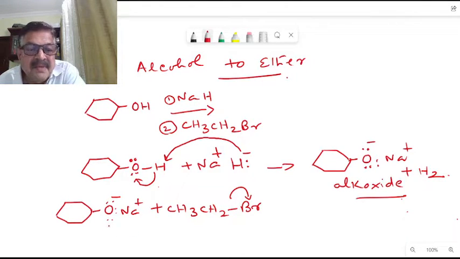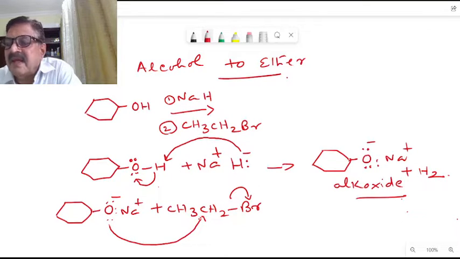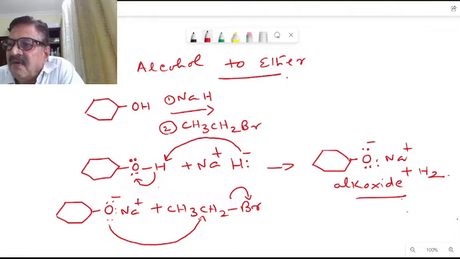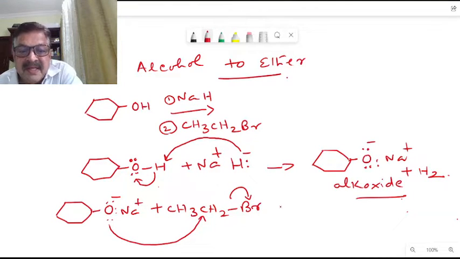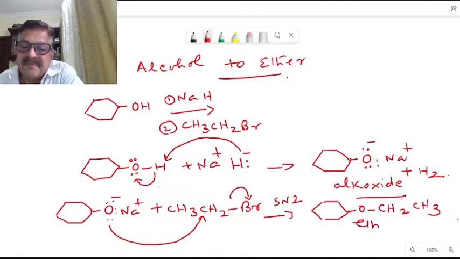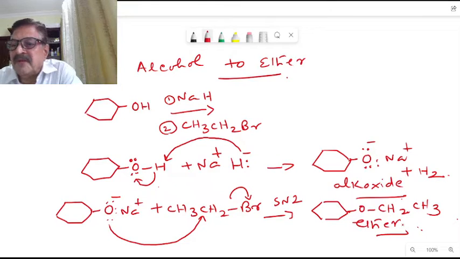Then, like this here. Okay. Then we will be getting the final product, an ether. That is the SN2 mechanism here. The ether will be formed here. Here we get O, then we get CH2, CH3. This is the ether formation here.